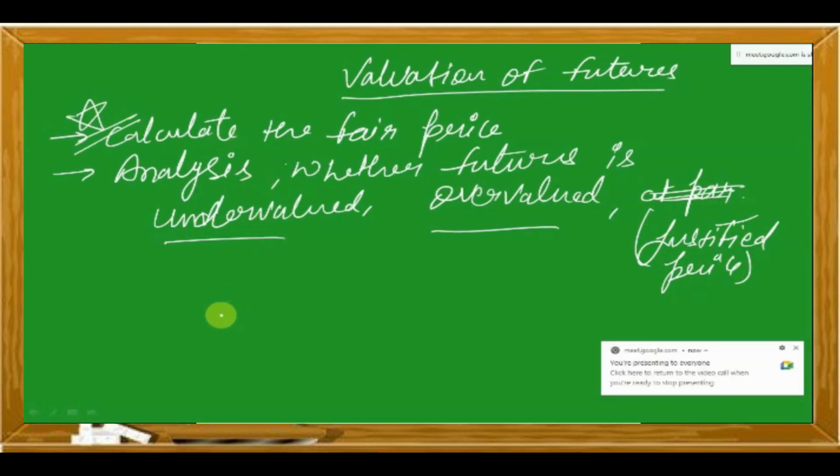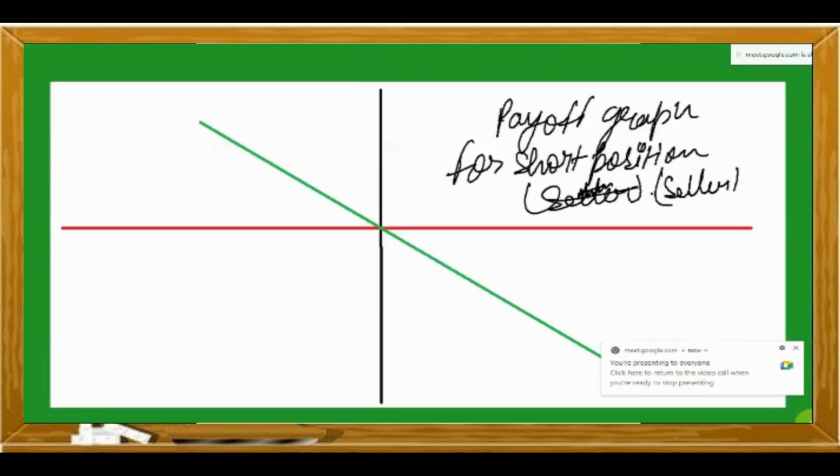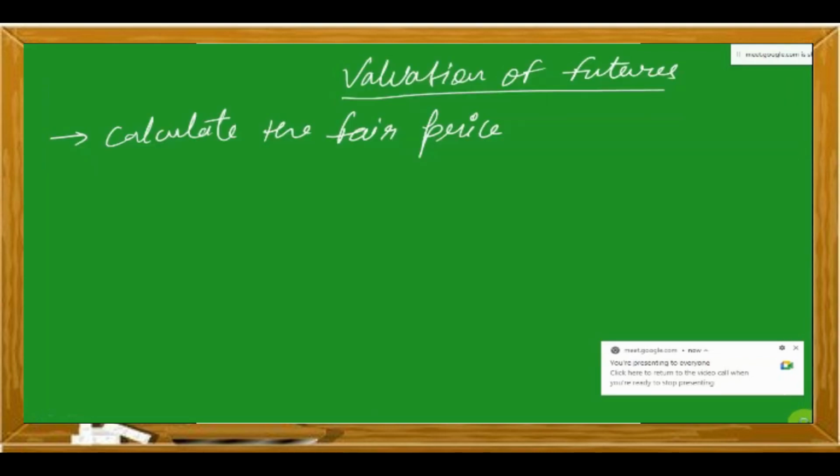One particular model which is called as cost of carry model, which is being used for the calculation of futures price. So let's start.